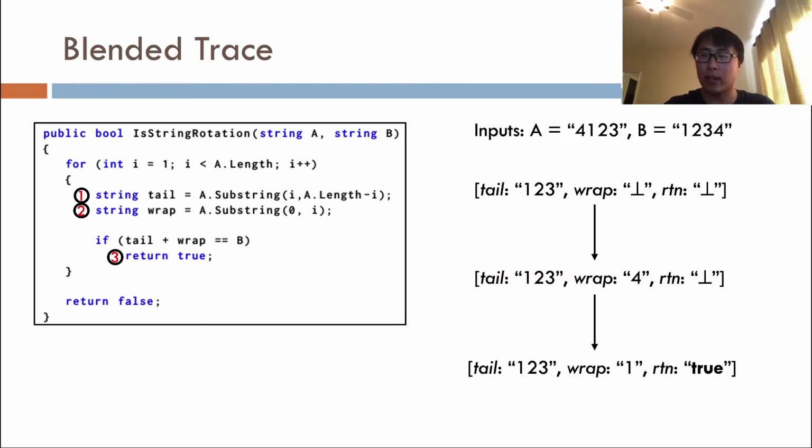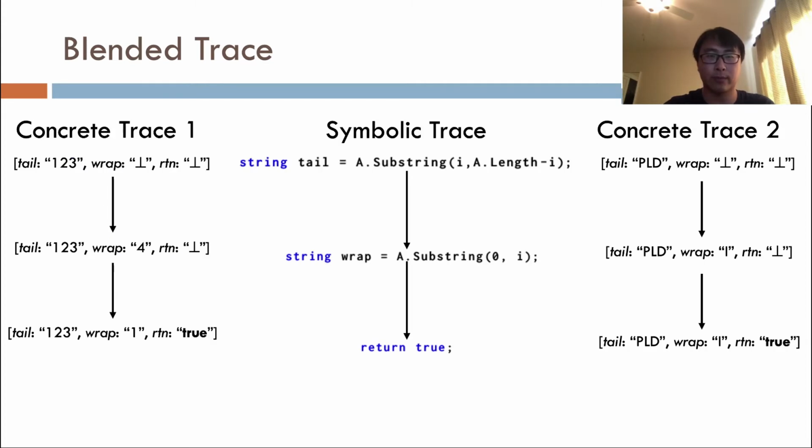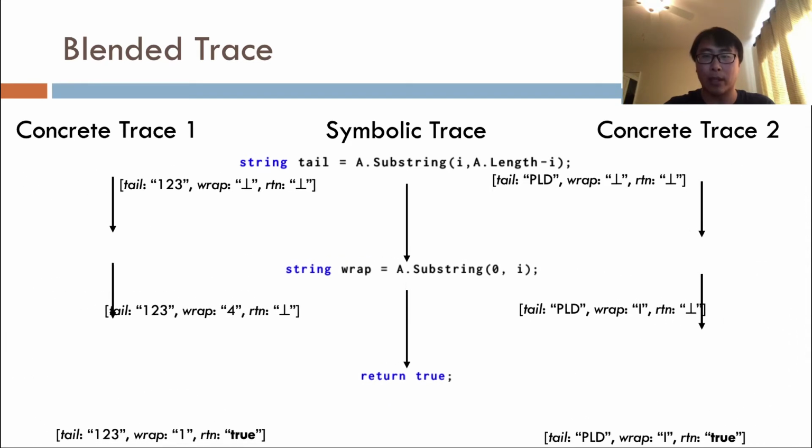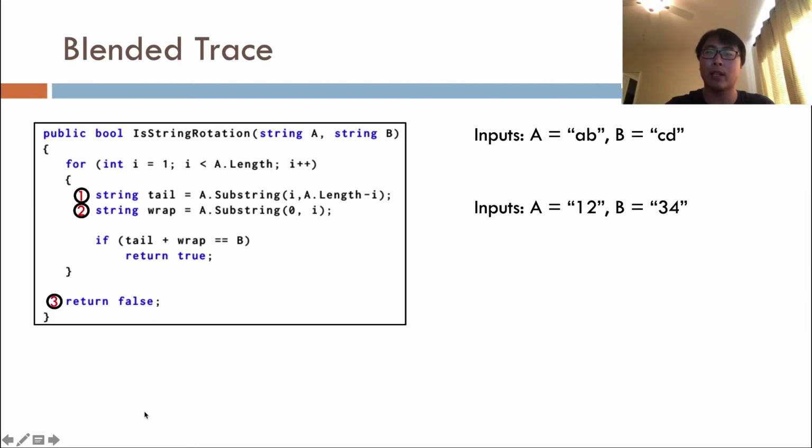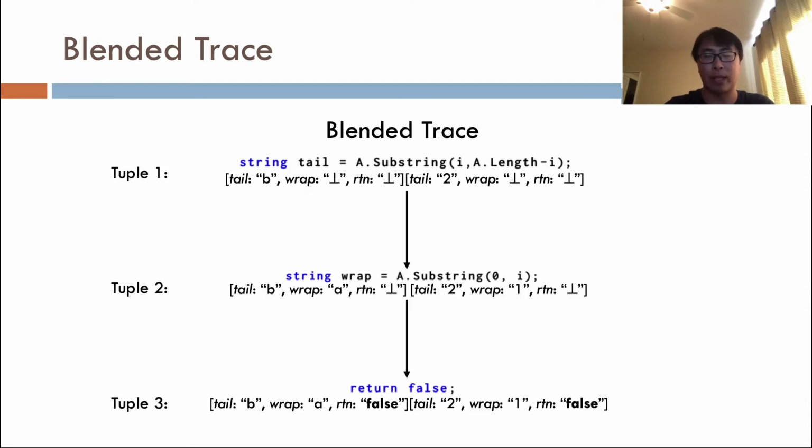Similarly, we can solve the path constraint to get another input, which will produce the 3 program states on the right. Given the concrete traces on the side and the symbolic trace in the middle, we group each statement in the path together with the states it creates in different executions to produce a blended trace. We name each step in a blended trace a tuple. With a different program path that can be triggered by other test inputs, we can create another blended trace.